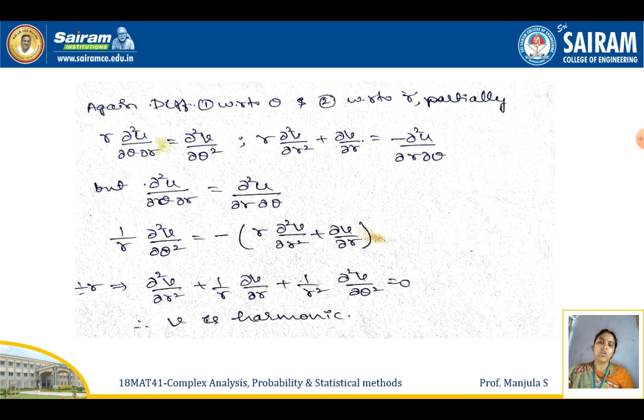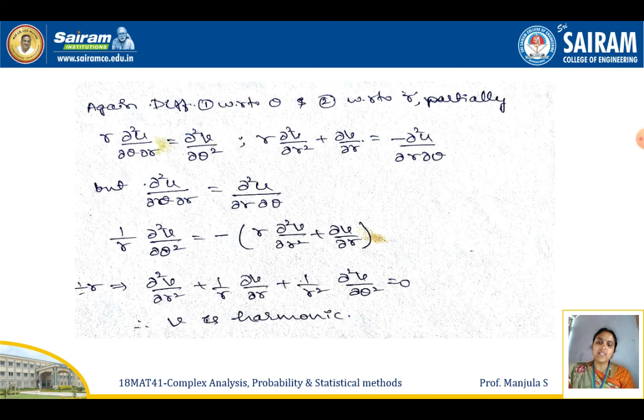After that, throughout the equation, divide by r. After dividing by r, the equation can be written as ∂²v/∂r² + (1/r) ∂v/∂r + (1/r²) ∂²v/∂θ² = 0.